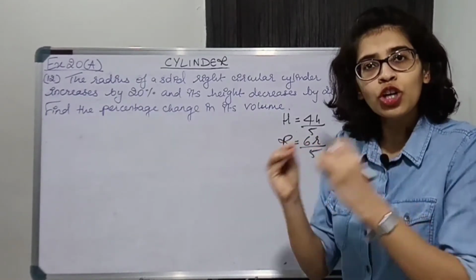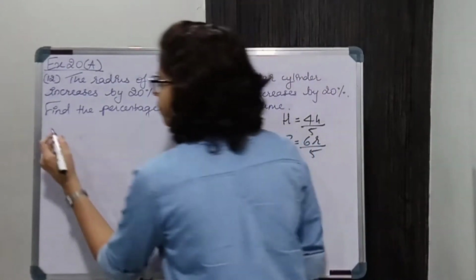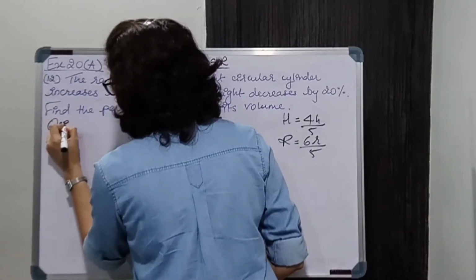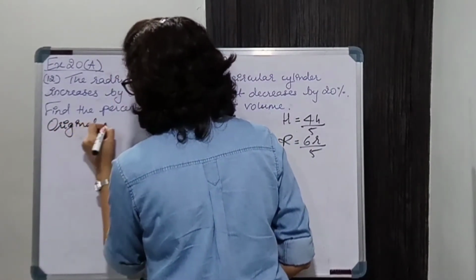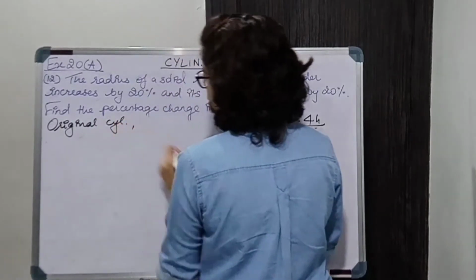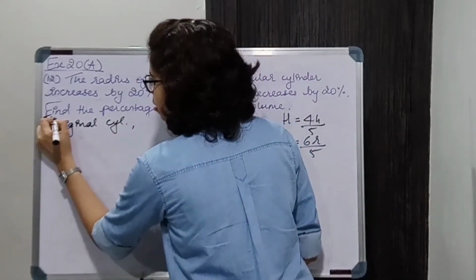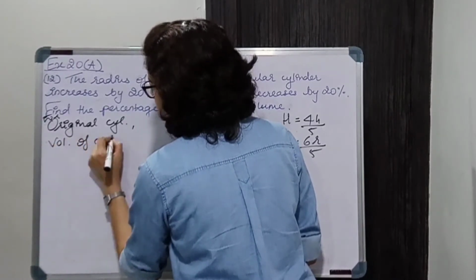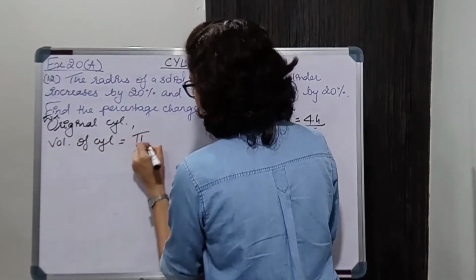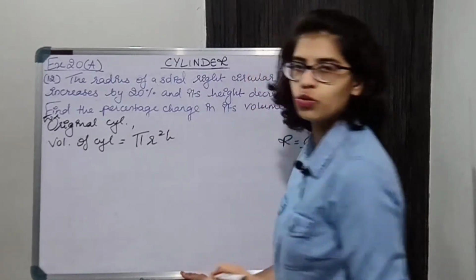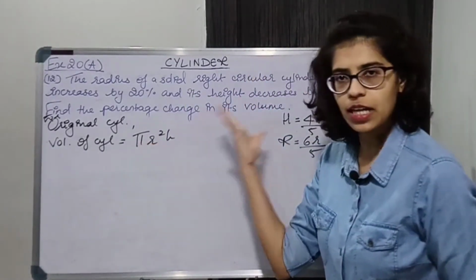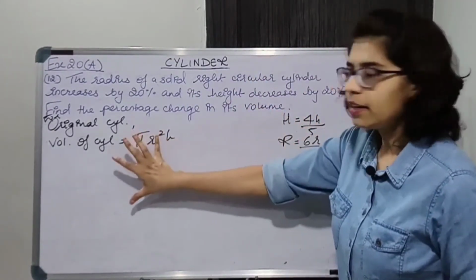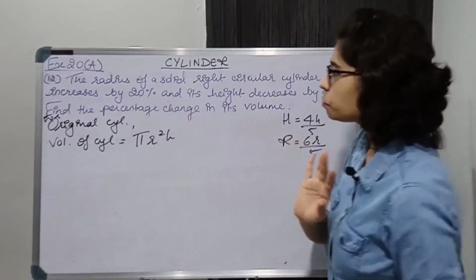Now what will be the volume of original cylinder? Original cylinder, okay, for original cylinder, volume of this cylinder is pi R square H. Okay, we have kept R as it is, H as it is, and this will be the volume.